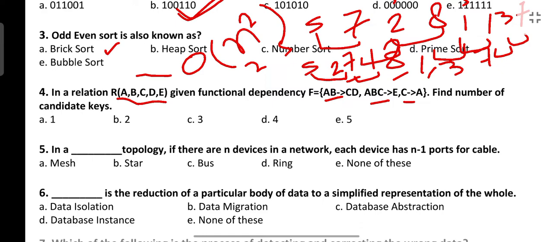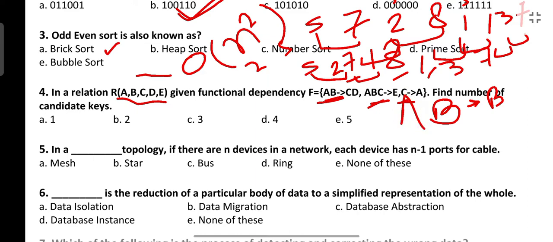Since B cannot be determined from anywhere, obviously B will be part of the candidate key, because by the reflexive property B can determine itself. But from B can we determine anything? If you see, AB can determine CD, ABC can determine E, C can determine A. So from B we can only determine B through the reflexive property and nothing more. So B is not a candidate key here. Now take one attribute and combine it with B.